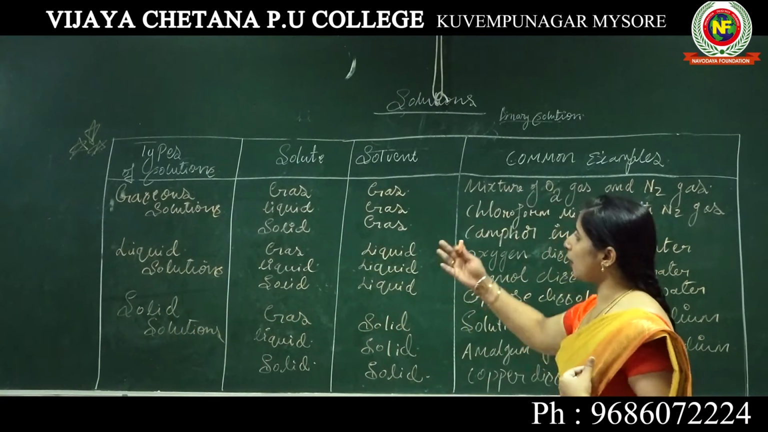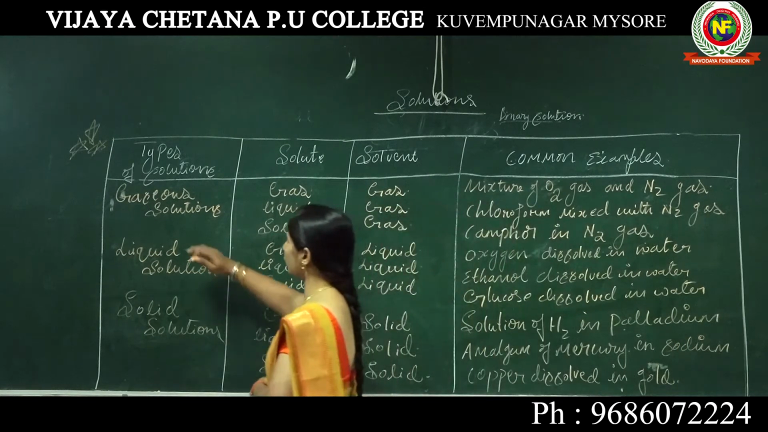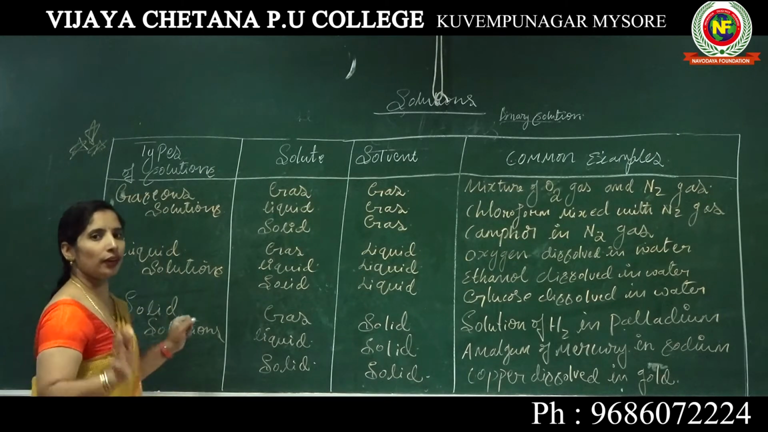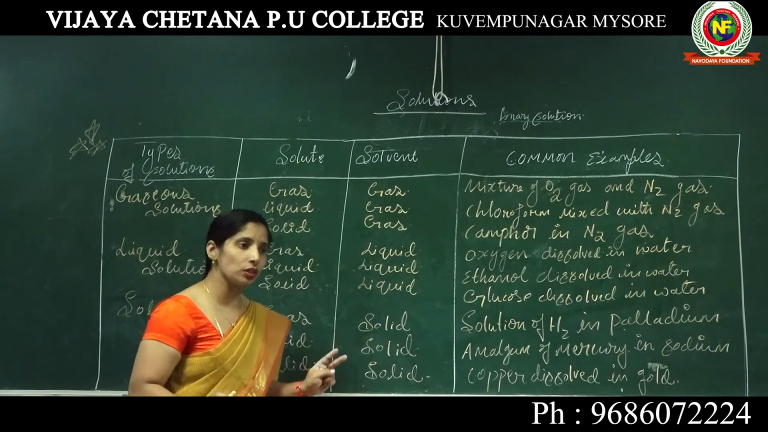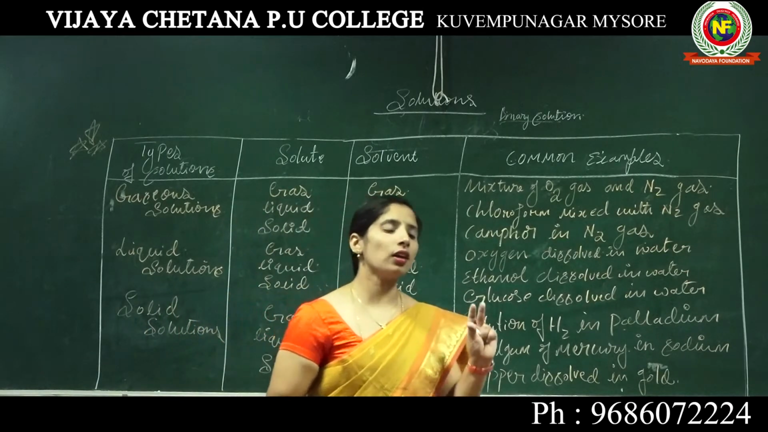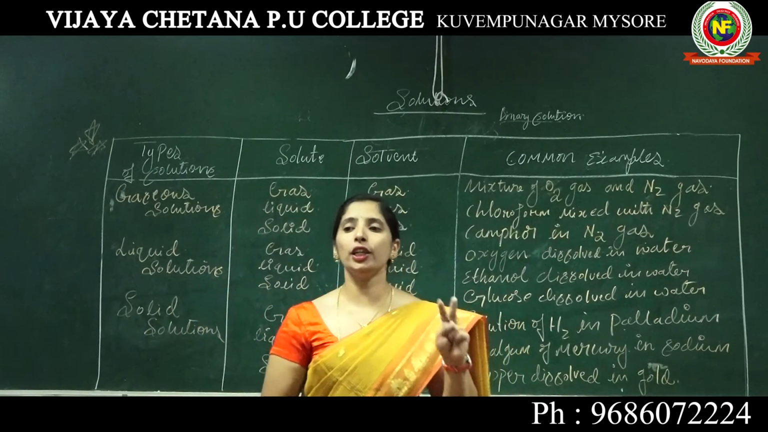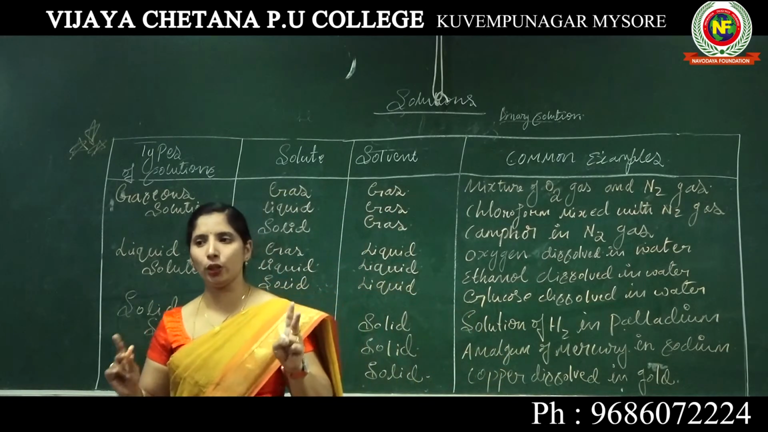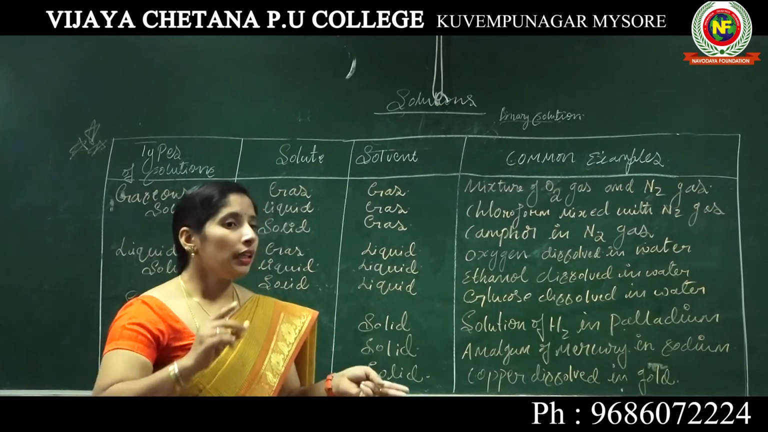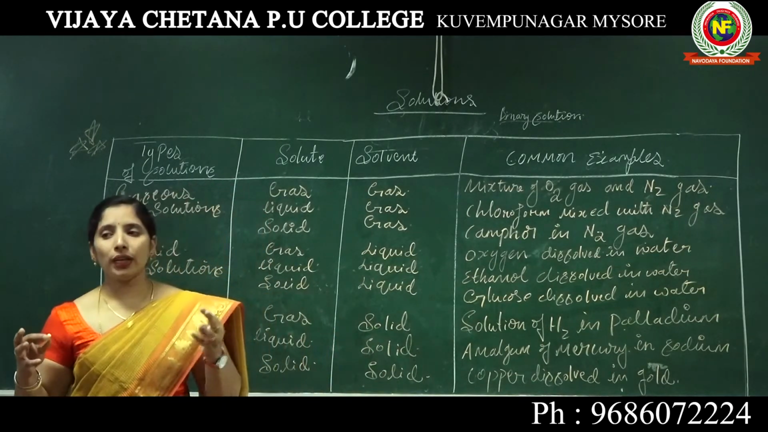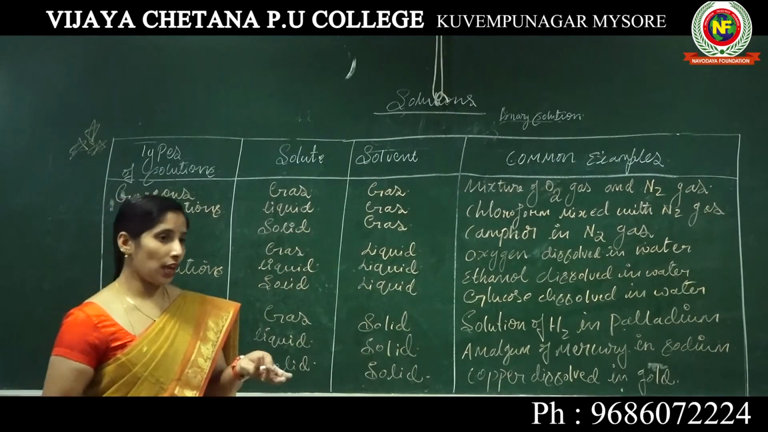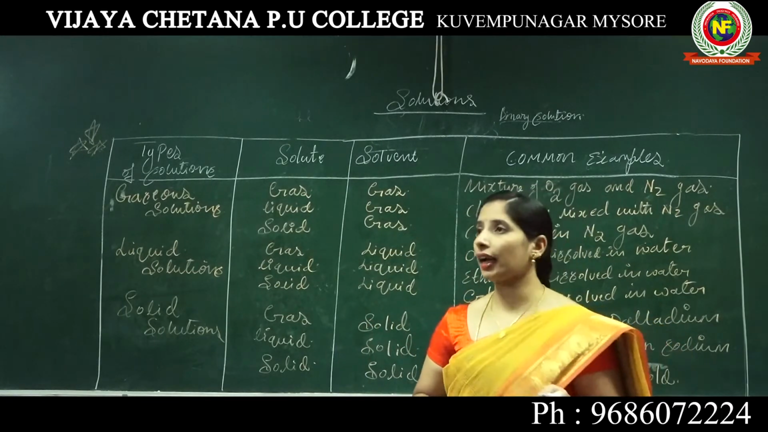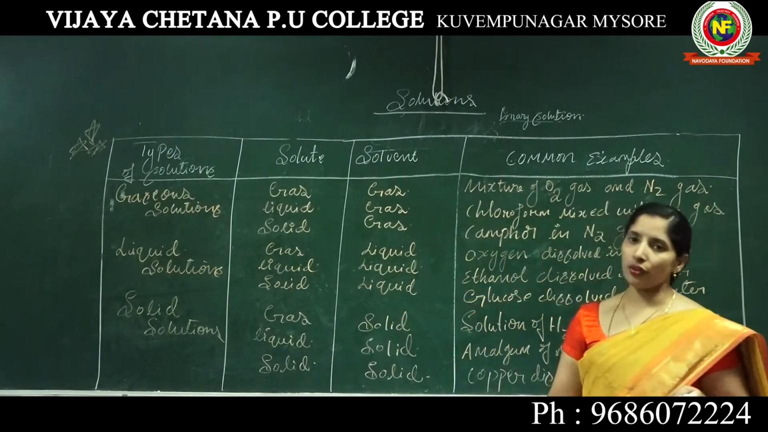So come to the types of solution. In this chapter we mainly deal with binary solutions, where the solution comprises only two components, that is, solute and solvent. The components may be in the liquid, solid, or gaseous state. Based on that, the types of solution are classified.